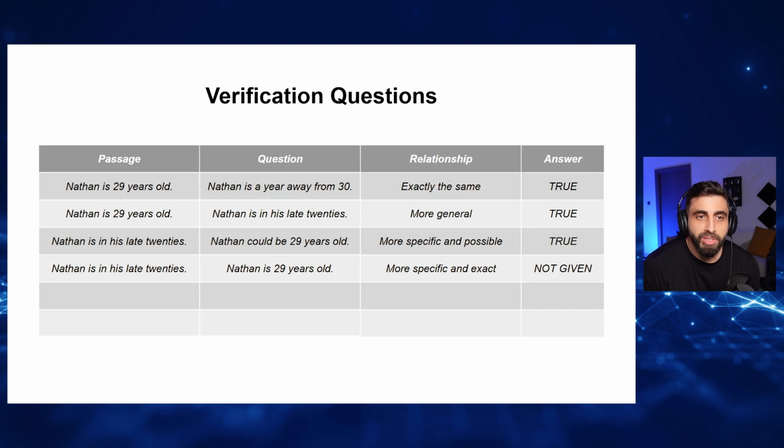Another example so you understand. Isa likes to play sports. This is the passage. The question: Isa plays volleyball. Could be, because he likes sports. But I don't know. Correct? Is this clear?